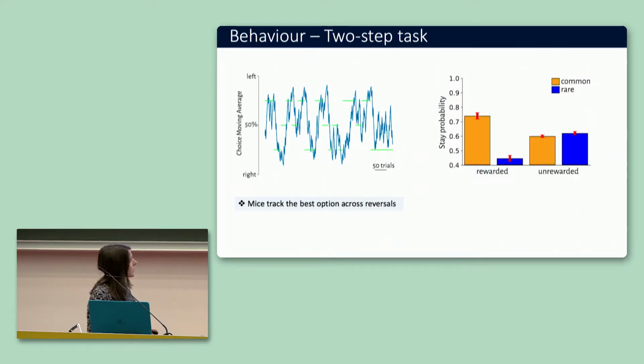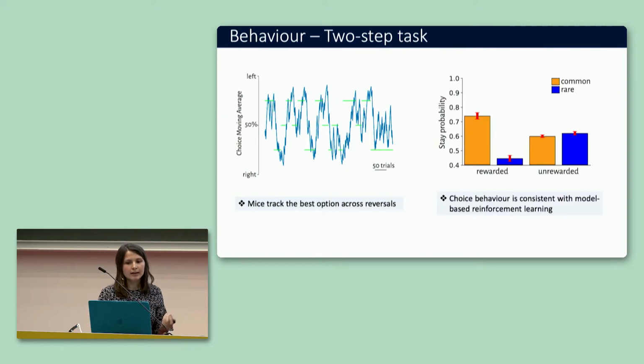Then we looked at their choice behavior, and we were very happy to see that mice base their choice behavior not only on the outcome, whether it was rewarded or not, but also on the transition probabilities, whether they got a common or a rare transition in the previous trial. This shows us that mice were performing something more interesting than a simple model-free strategy, and this choice behavior is actually consistent with a model-based reinforcement learning strategy.